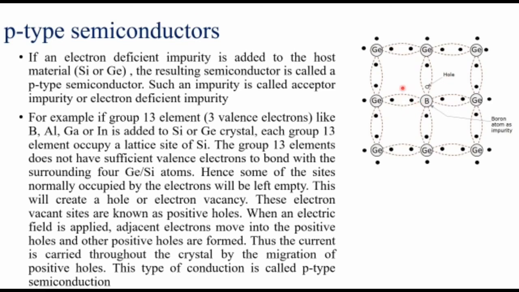When this electron moves to this hole, one hole will be created here. So here the movement is of the hole. Positive holes are moving throughout the crystal. Thus the current is carried throughout the crystal by the migration of positive holes. This type of conduction is known as p-type semiconduction.